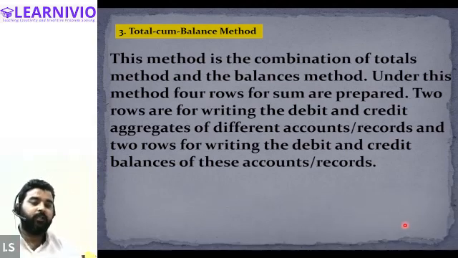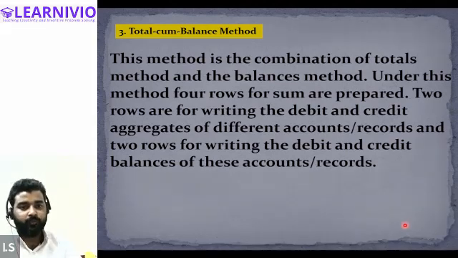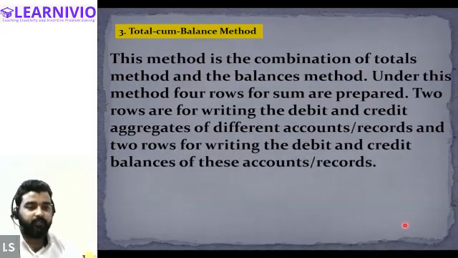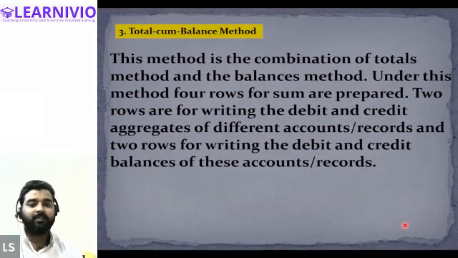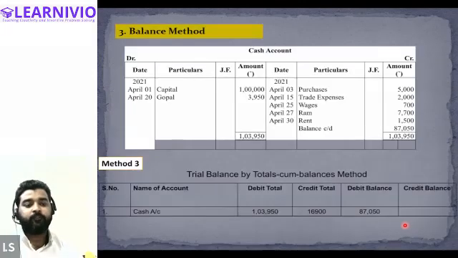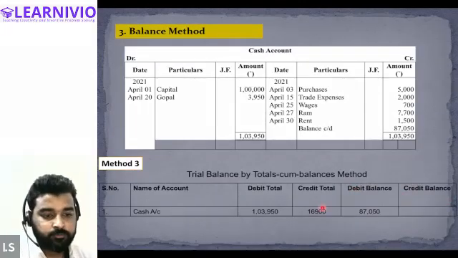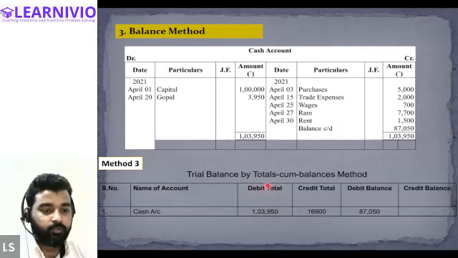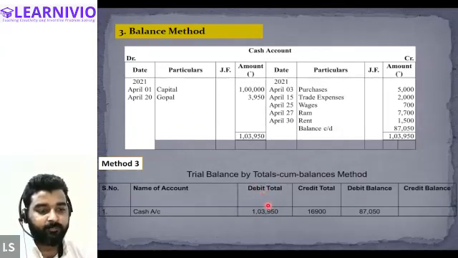Usually while preparing the trial balance, we prepare two columns only, one for the debit balance and one for the credit balance. But while preparing the trial balance by the total cum balance method, we will be preparing four columns: one for the total of the debit side, one for the total of the credit side, then the debit balance and the credit balance.